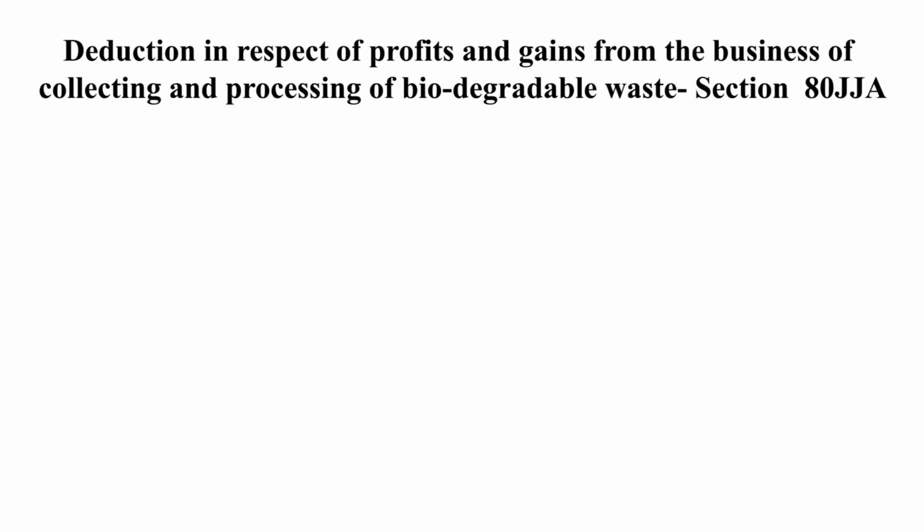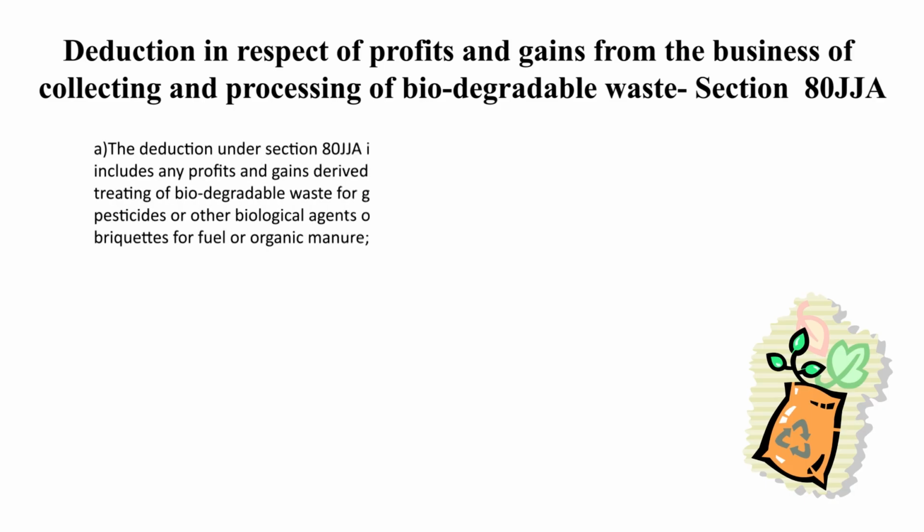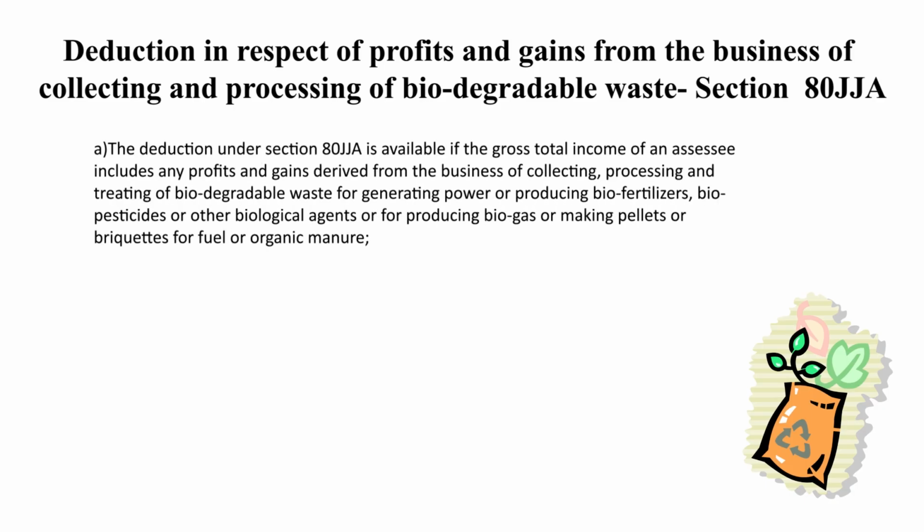Then deduction 80JJA. Section 80JJA has been instituted by the Income Tax Act, where if the gross total income of an assessee includes any profits and gains derived from business of collecting, processing and treating of biodegradable waste for generating power or producing biofertilizer, biopesticides or other biological agents, or for producing biogas, or for making pellets and briquettes for fuel, or for organic manure.